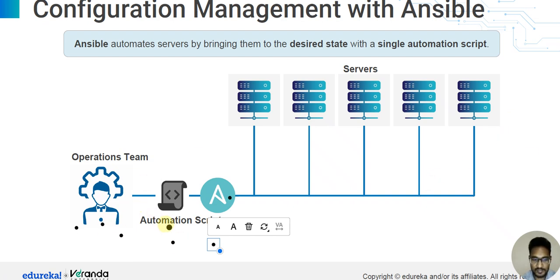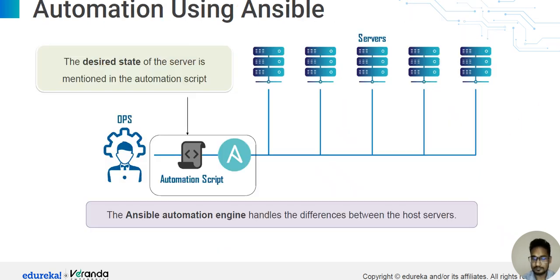One operation team, automation server, and script. Server automation using Ansible, ऑटोमेशन हमको कैसे यूज करते हैं. Ansible में the desired state of the server is mentioned in the automation script. The Ansible automation engine handles the difference between the host server.